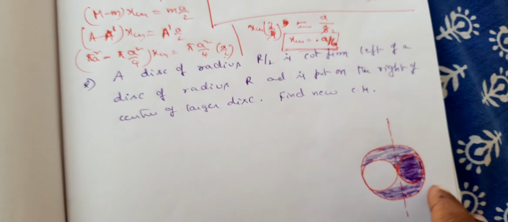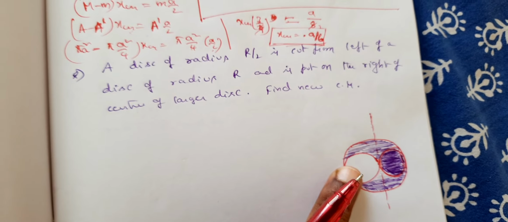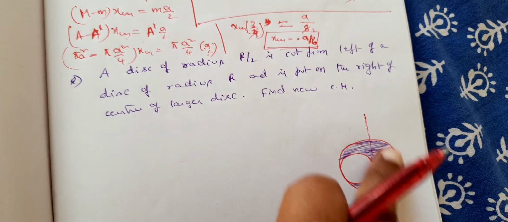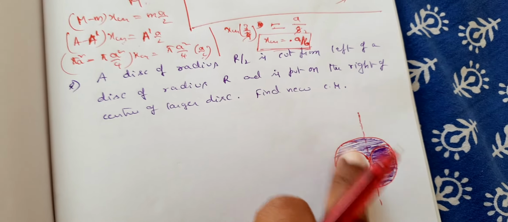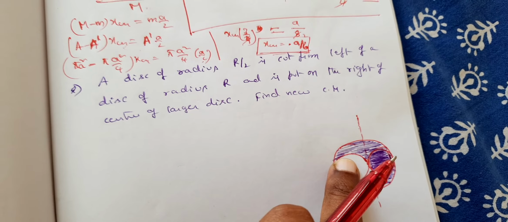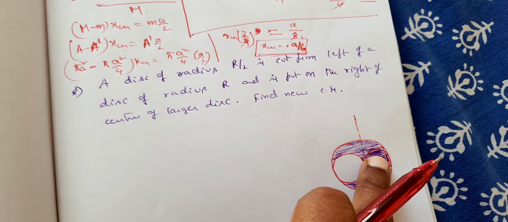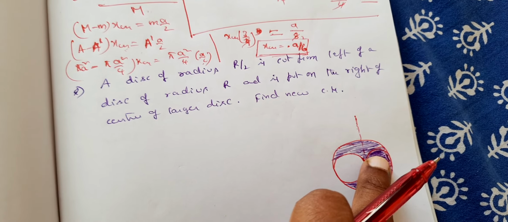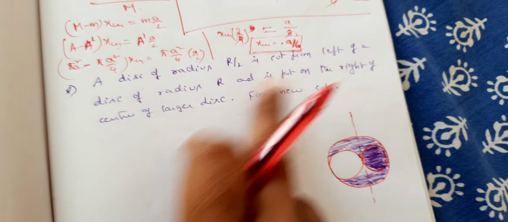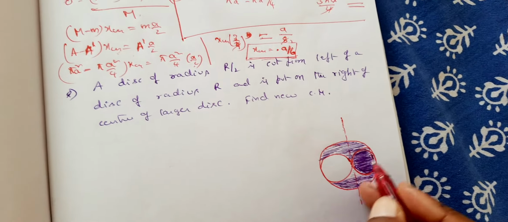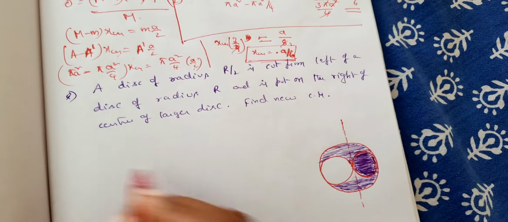So now the problem here is a disk of radius r by 2 is cut from left of a disk of radius capital R. So you have a bigger disk here, capital R. From this it is removed. And now this is added here. Very good. Now when it is removed, what is the center of mass? What is the mass here?